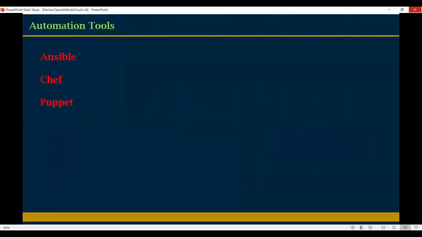Look at my screen, everyone. For deploying the applications, we have advanced tools like Ansible, Chef, and Puppet. Currently Puppet is completely outdated. Chef is used by only 7 to 8% of project teams. Most of the project teams are using Ansible.